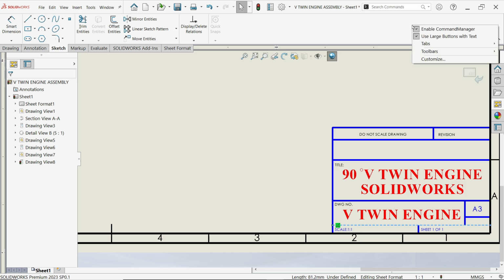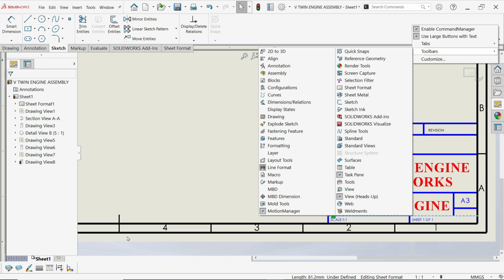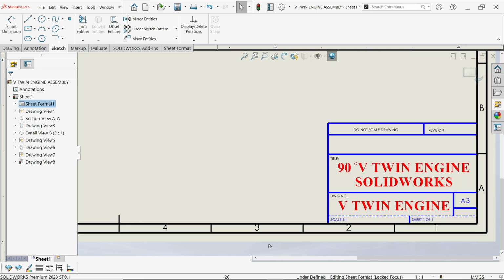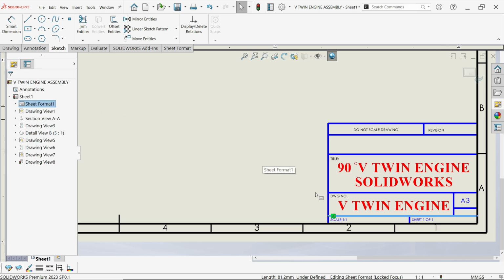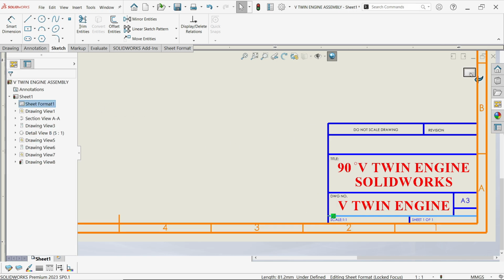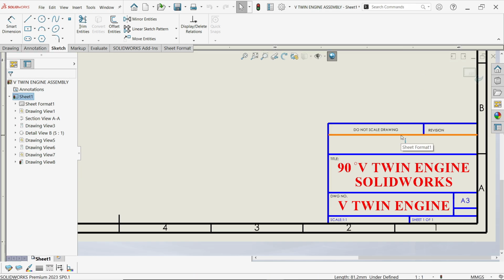Now there is one more option, right click, toolbar, line format. Now with the help of this you can change, select this line, solid, size 0.5, okay, exit. Look, again right click, edit sheet format, delete, click and delete.